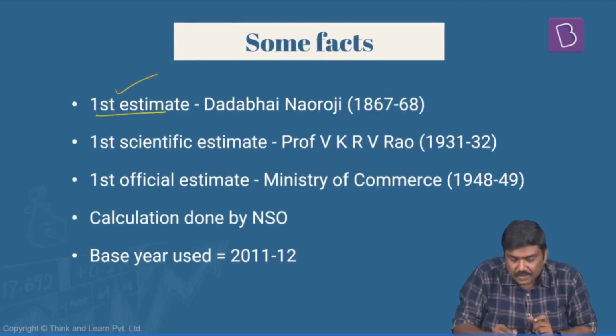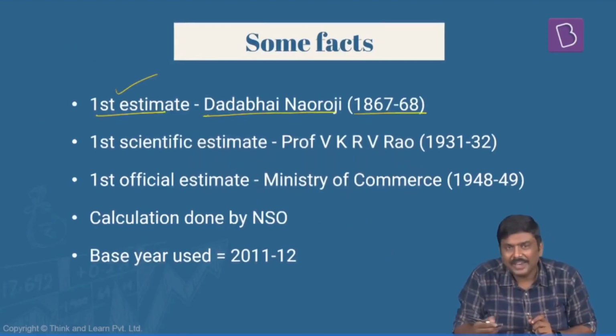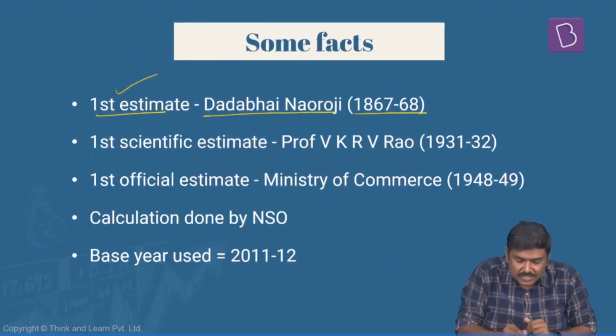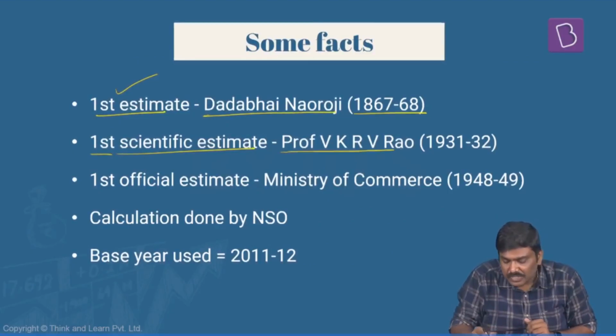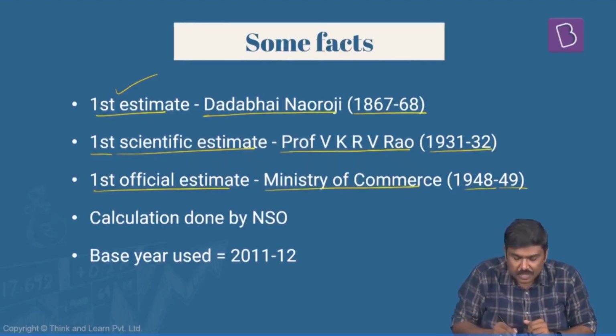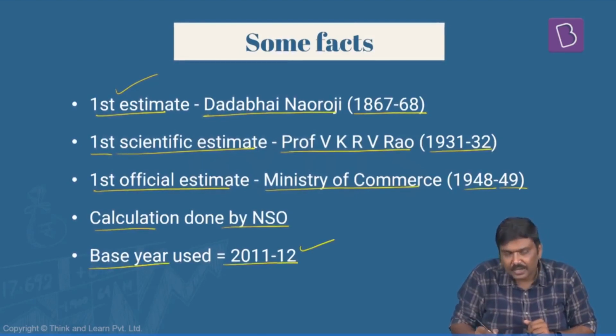Now finally, some factual information. The first estimate in case of India was given by Dadabhai Naoroji in 1861-68. The first scientific estimate was given by Professor V.K.R.V. Rao in 1931-32. The first official estimate was given by the Ministry of Commerce in 1948-49. Calculation right now is done by NSO, and the base year that is used is 2011-12.